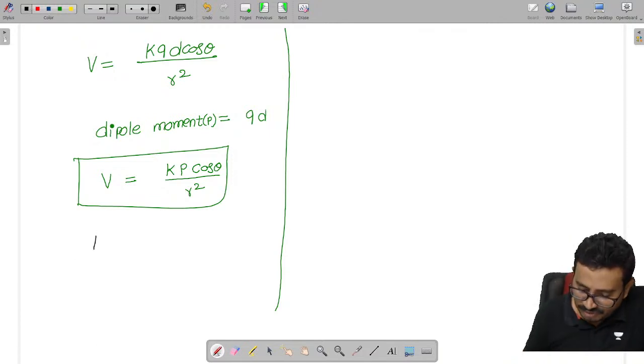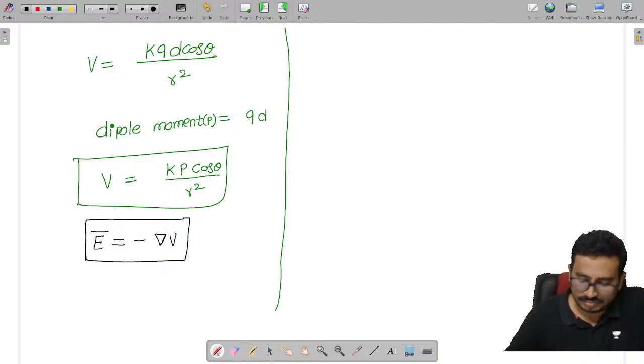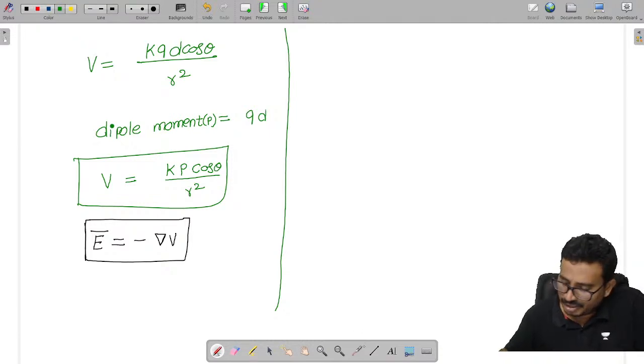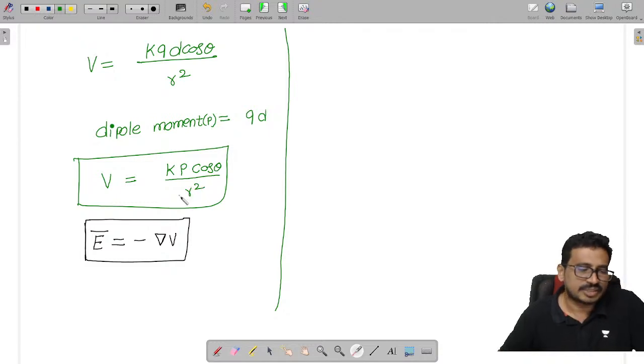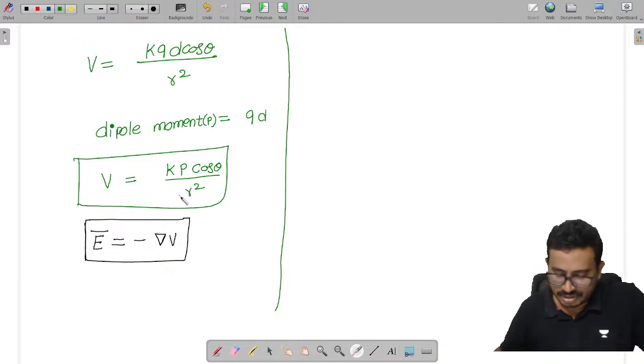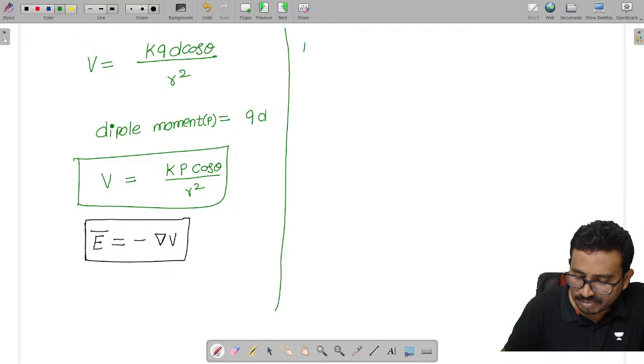We know the relationship between the electric field and potential: E is equal to minus del V. Here we have the parameters r and theta, which means this is the spherical system. So tell me, in the spherical system, how can we write the gradient operation? We have taken the minus outside.